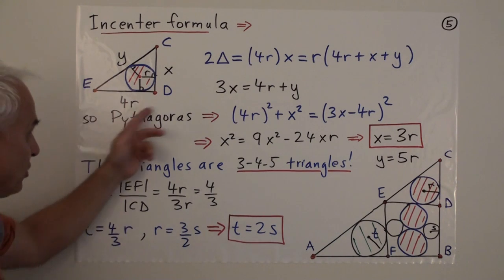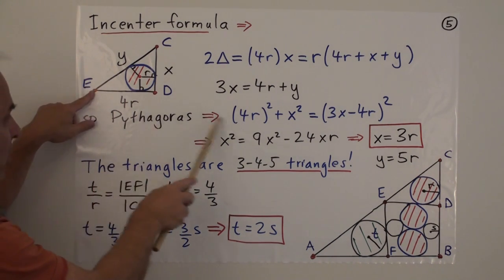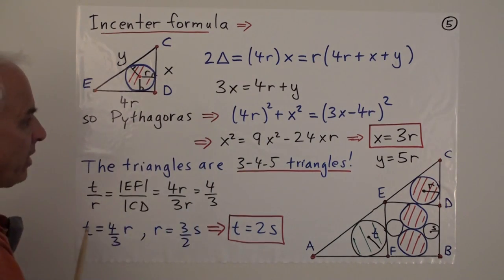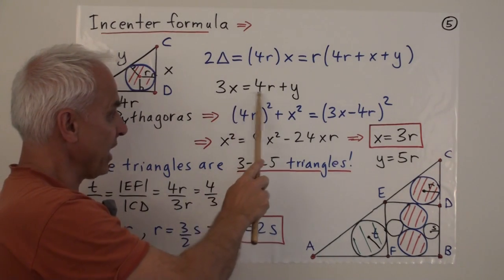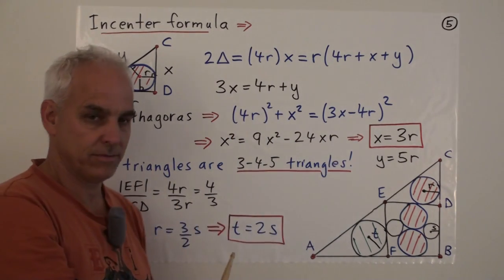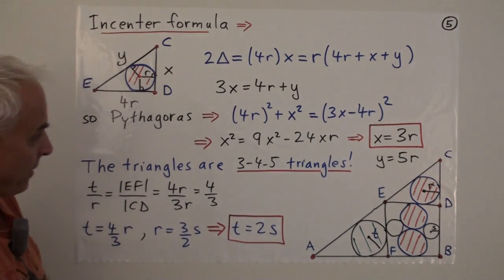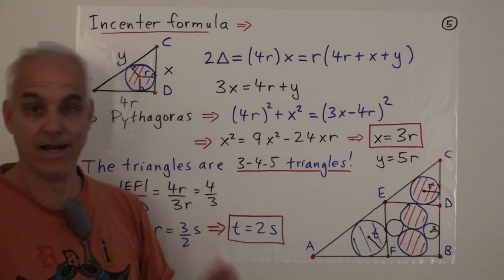Now we still want to use Pythagoras' theorem, which says that 4r squared plus x squared equals y squared. But from the previous, we know that y can be written as 3x minus 4r. So we get equals (3x minus 4r) squared. That's then going to be a relationship between just r and x.